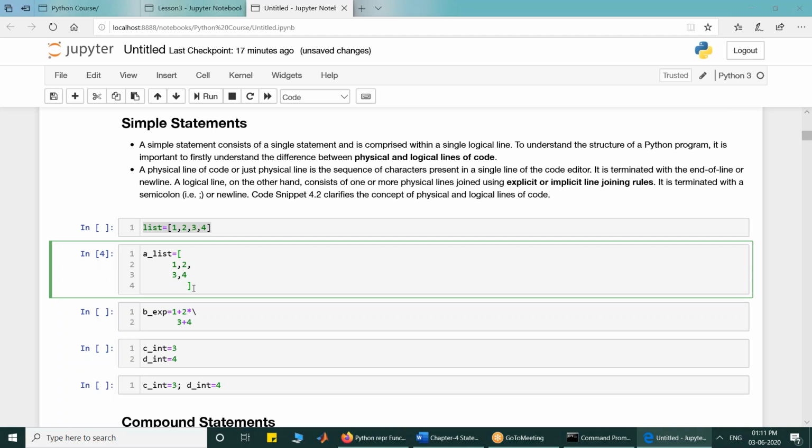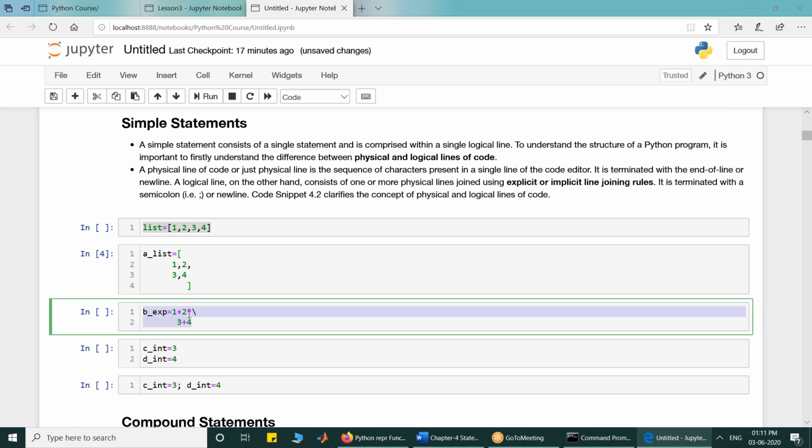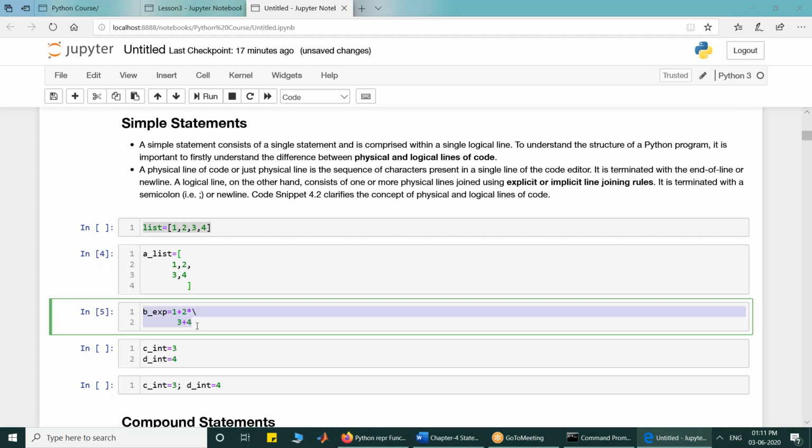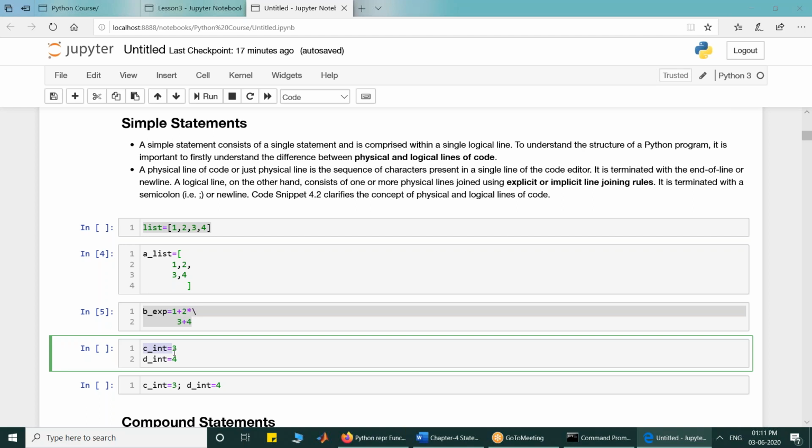Now look at this case: B expression is equal to 1 plus 2 star plus 3, 4. There are 2 physical lines, but these have been joined by using the explicit line joining rule. This backslash character is used for line joining. When we execute it, there would be no error, and this becomes one logical line.